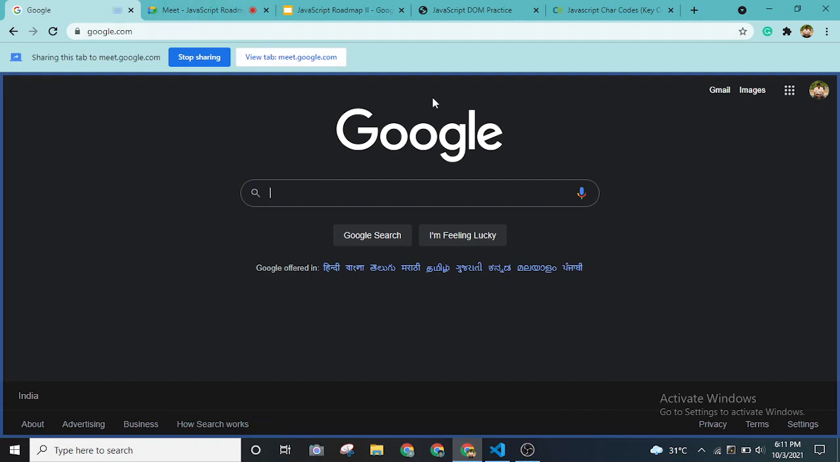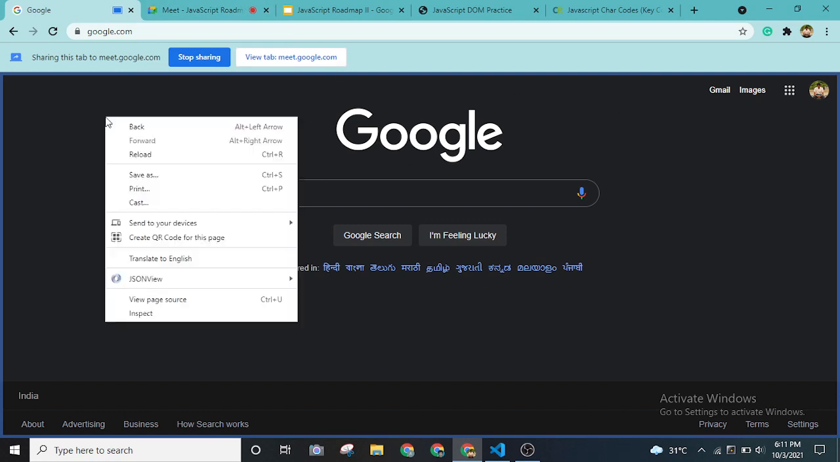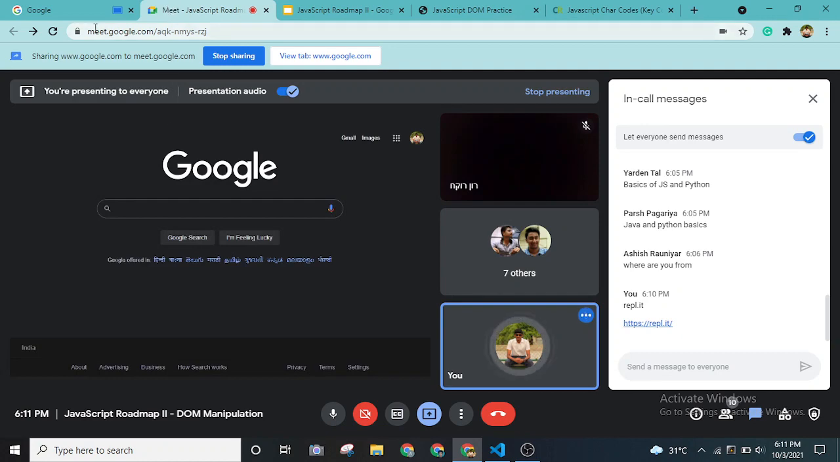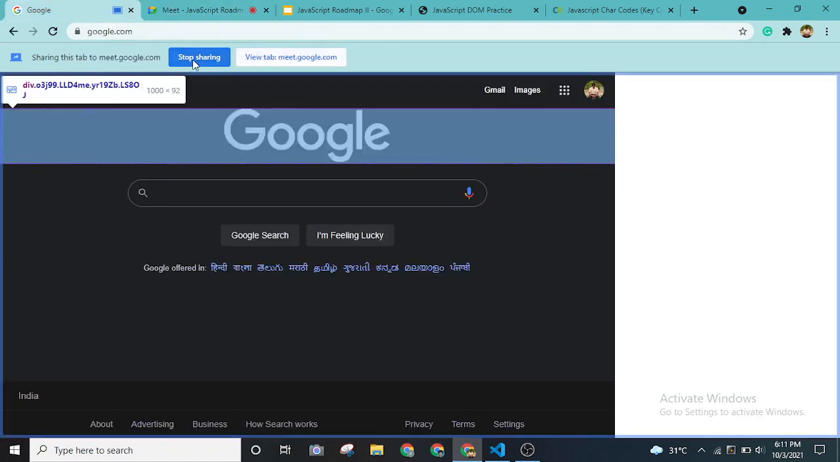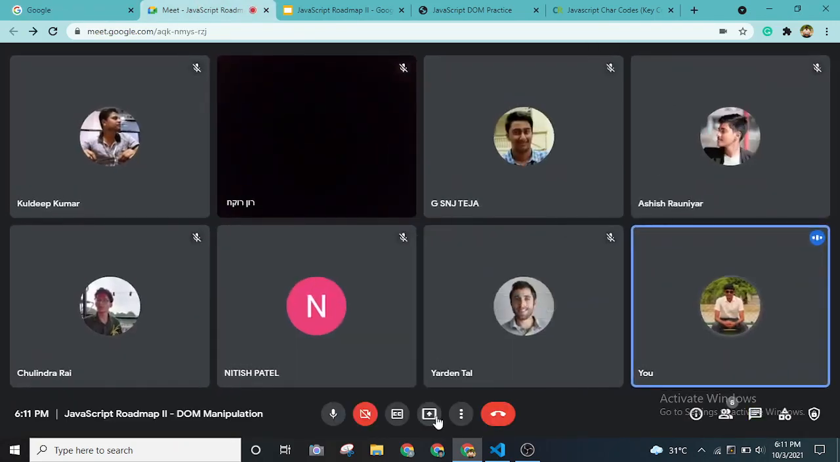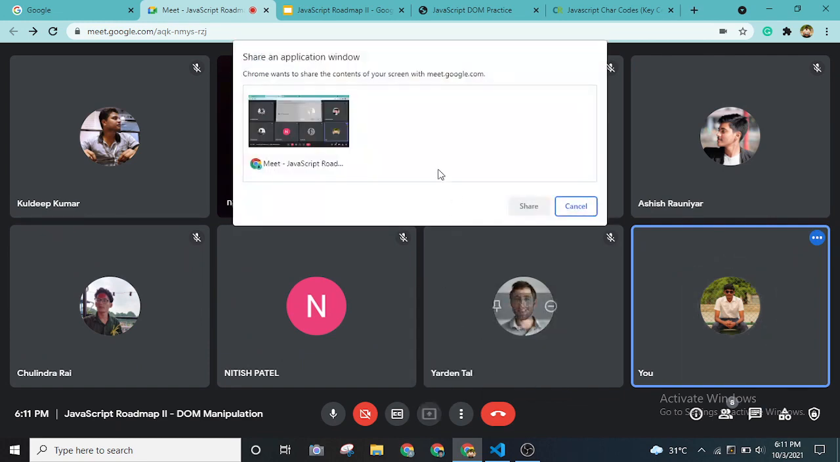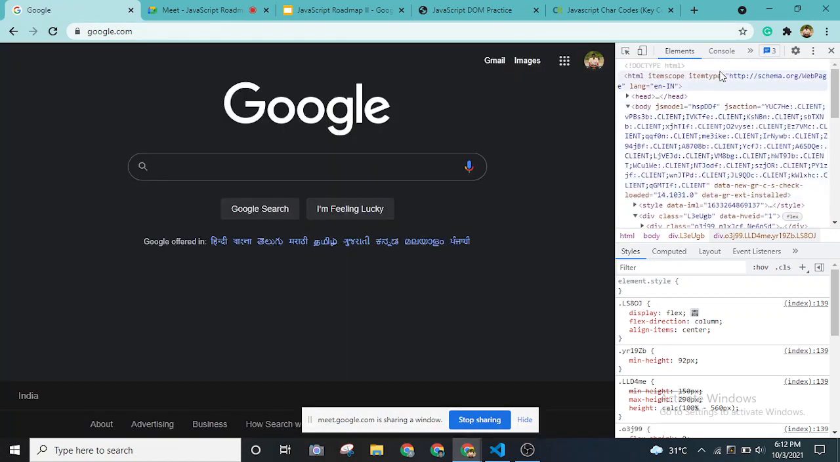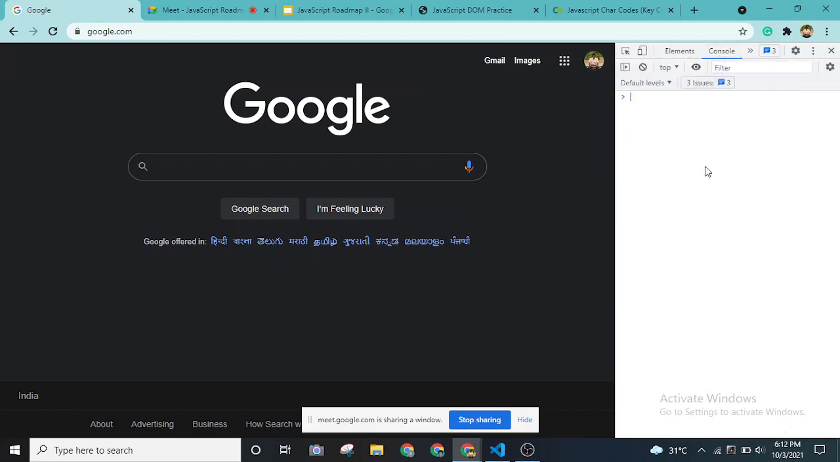As you can see, I have opened up the Google Chrome google.com web page. You can either right click and go to inspect, which will also open the developer tools. I think you won't be able to see this, just a second. Let me share it again. I hope this is visible. Nitish, can you see the screen? Yeah, it's visible, bro. Great.